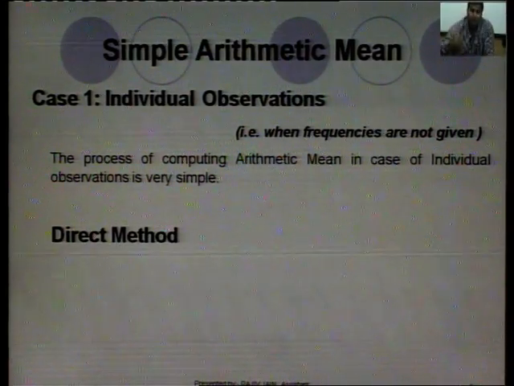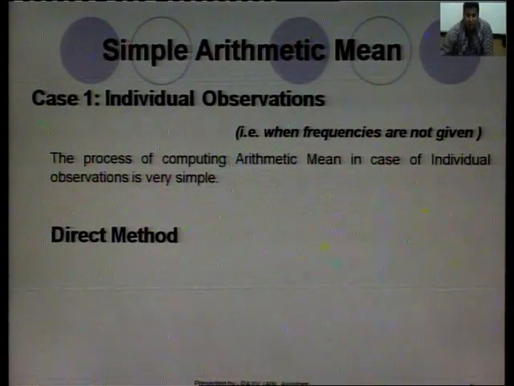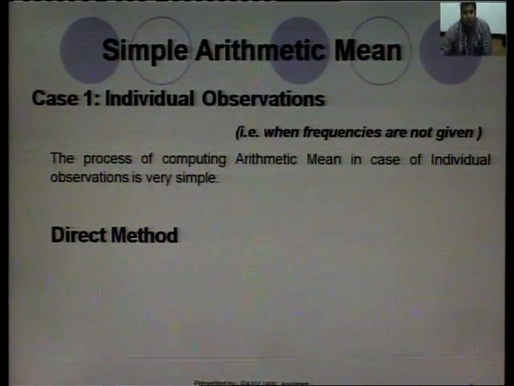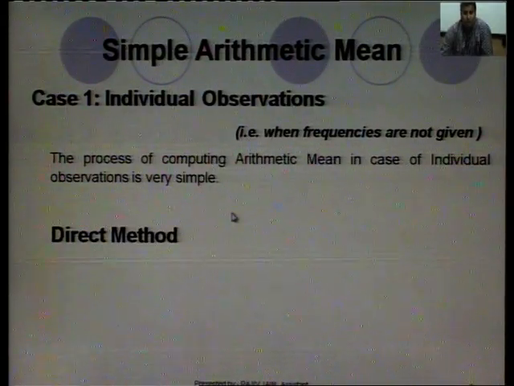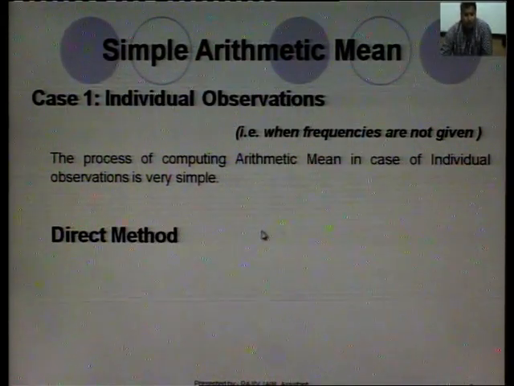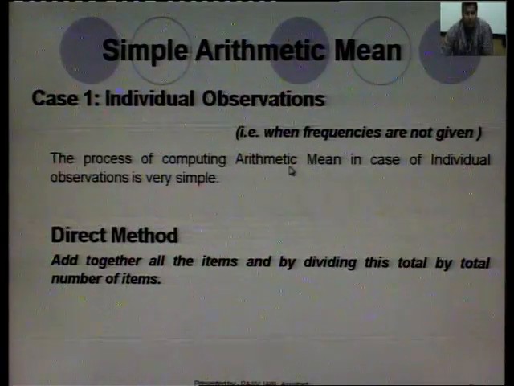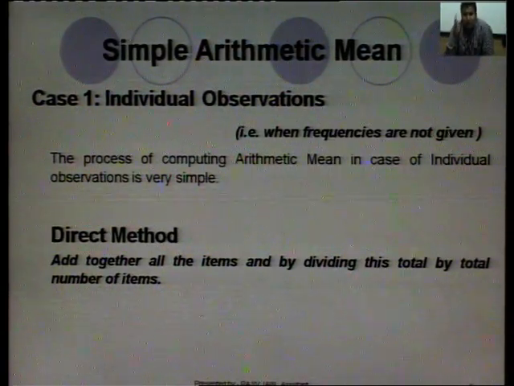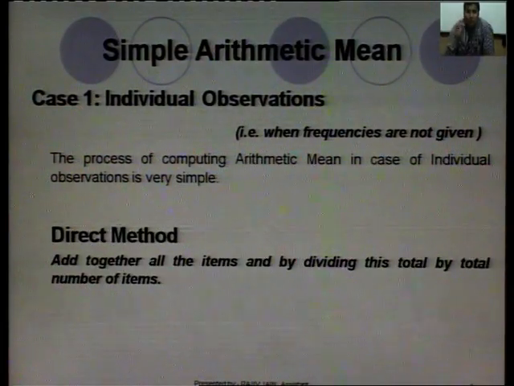For example, the marks of class students are given: 50, 40, 30, 20. These are the individual observations. The process of computing arithmetic mean in case of individual observations is very simple. First we will do the direct method. In the direct method we will first add together all the items, then divide this total by the total number of items.